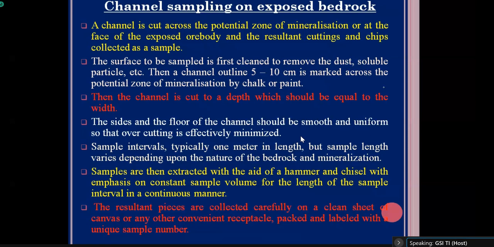Why? Because our purpose of collecting channel samples is that we always try to see the variation of the grades across the width of the mineralized zone. But in case of bedded deposit, the width is not exposed. Only if you get a vertical section can you get the width or thickness of the bedded deposit. There you can put a channel if you have a vertical section.